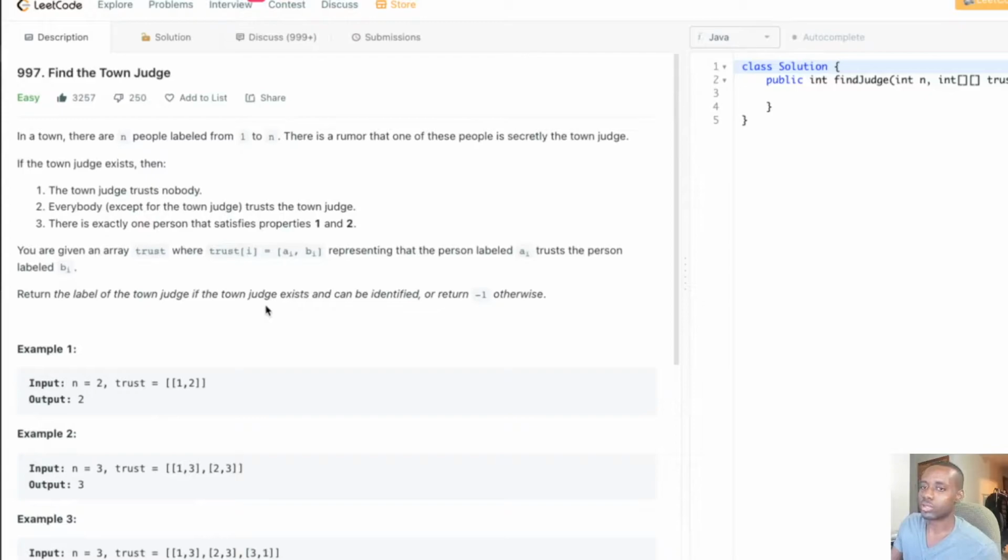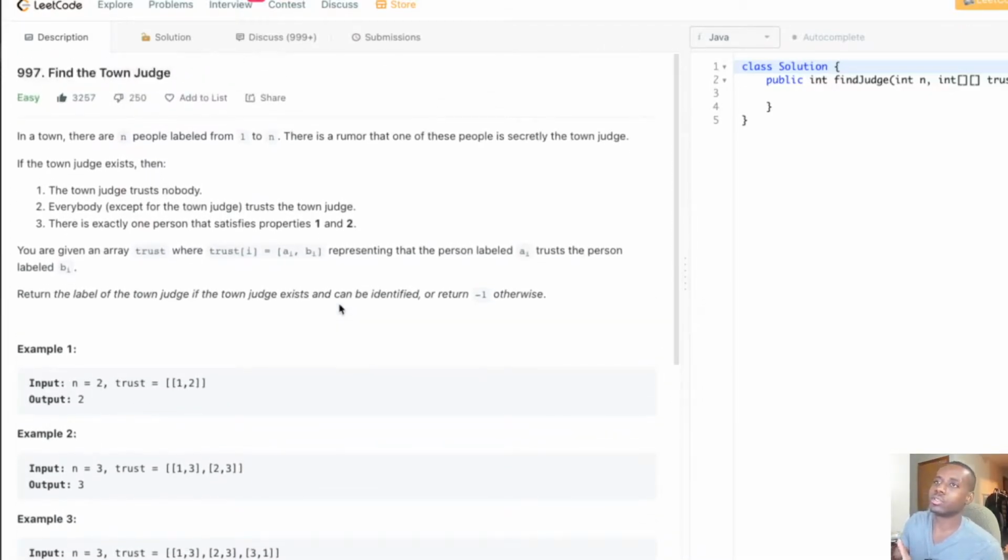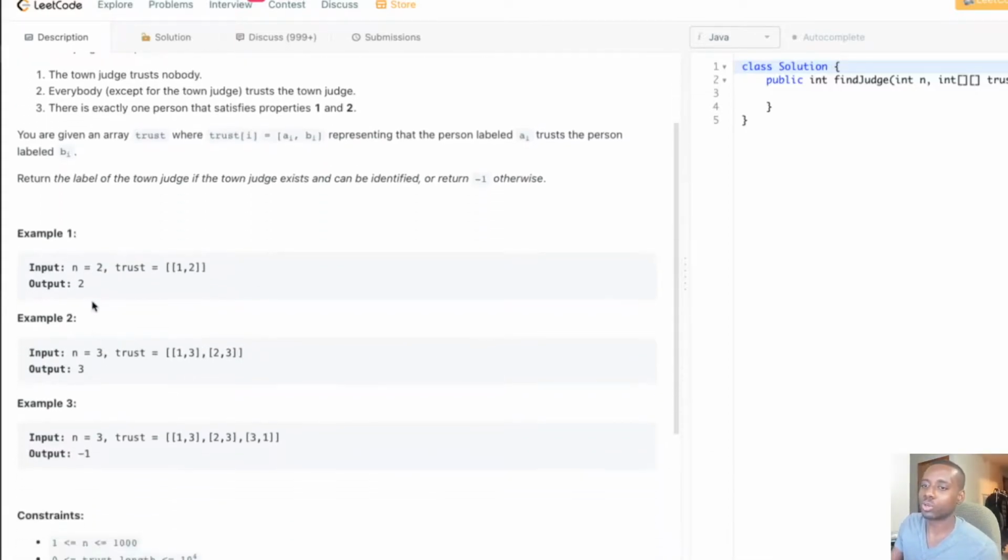So very, very interesting, guys. So this example that's given, pretty much what they're saying is they're going to give us an integer n, which tells us that there are n people. Let's say there's like 5 or 3. And our job is to find which one of those 5 people, or 3 people, is the town judge. So that's our goal, what we're trying to accomplish.